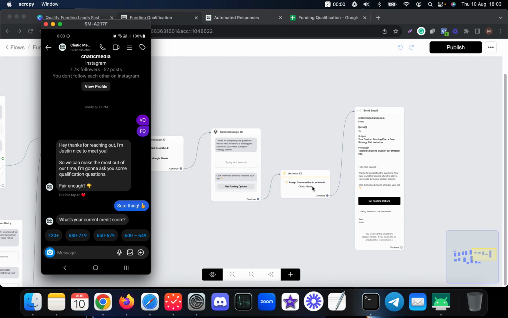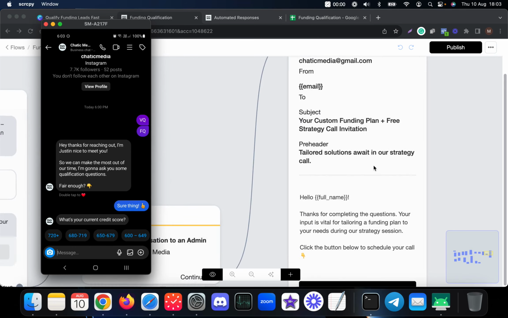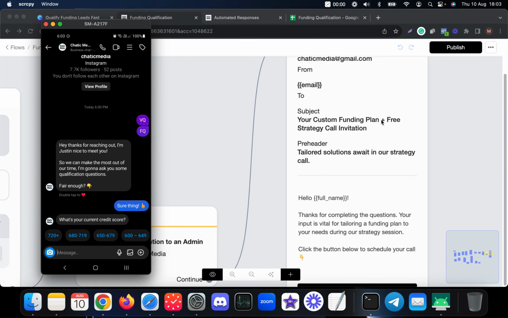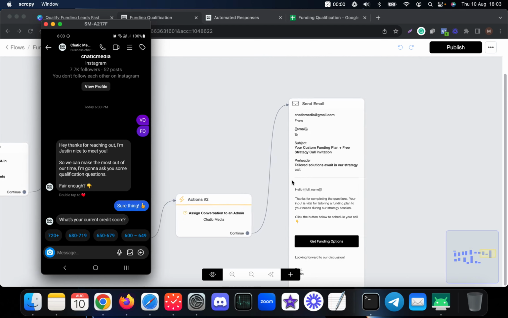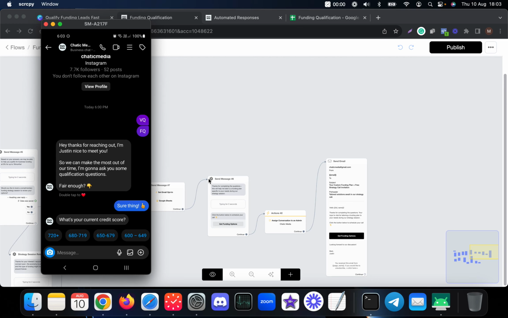The agent can solve any questions, or follow up and try to get them booked on the calendar, even if they don't book the first time. We also send them an email immediately, saying this is your custom funding plan, a free strategy call invitation, and asking them to book an appointment. So these 2 messages are sent immediately.